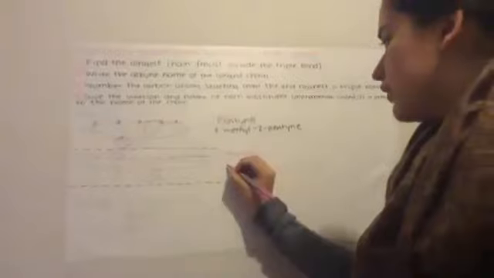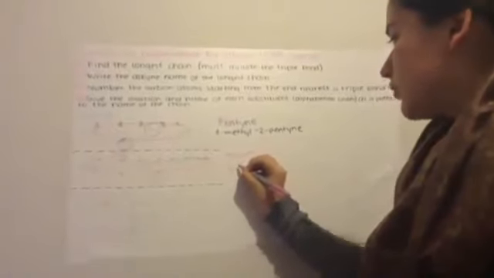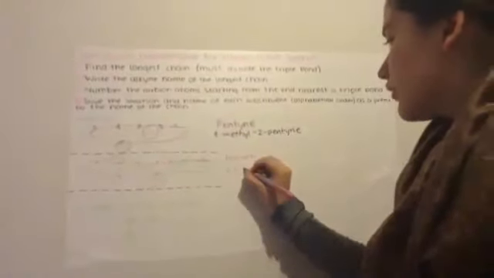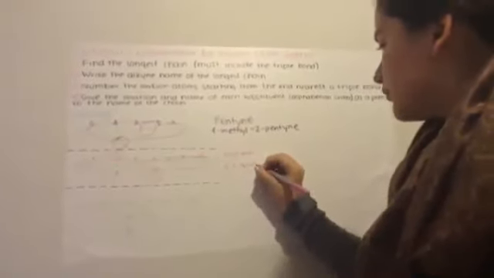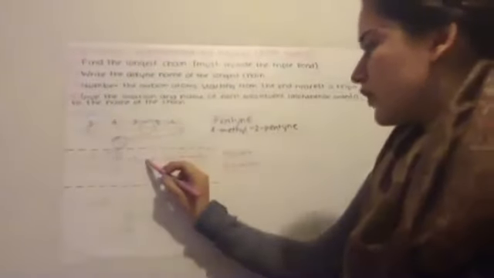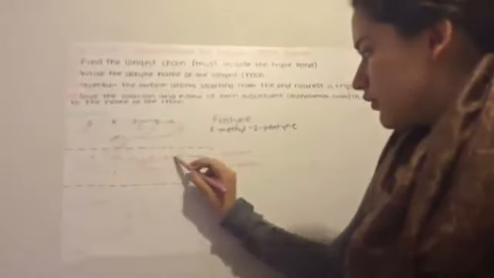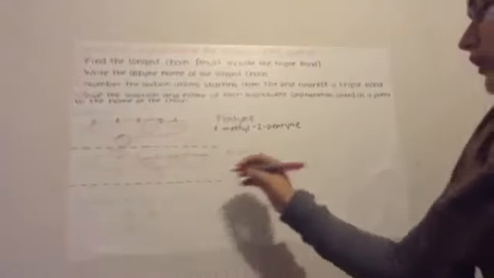So it will be 2,4-dimethyl, and since there are 2 multiple bonds, we have to write it like this.